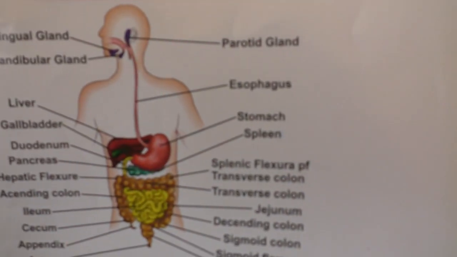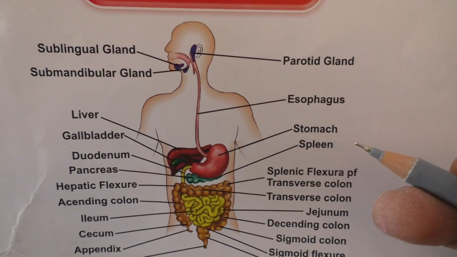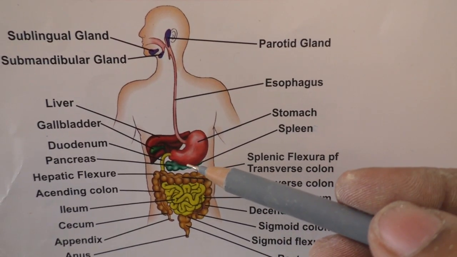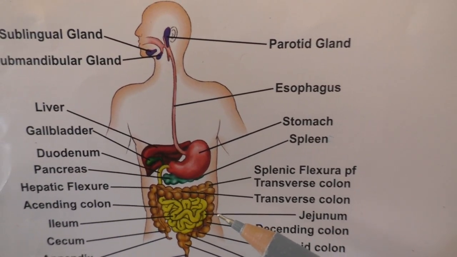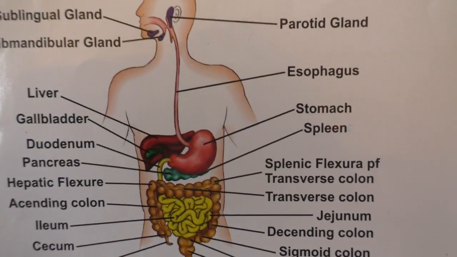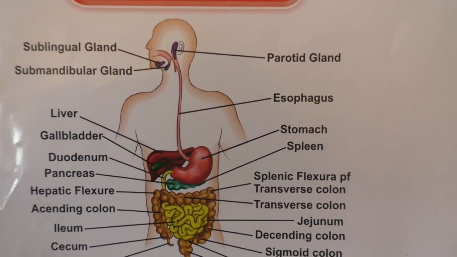See, in this picture also you can see very clearly many organs are mentioned here, okay. Salivary gland, liver, pancreas. Because they are given different colors, you can identify them very clearly. In our book everything is given in pink color, whereas in this picture different colors are used.